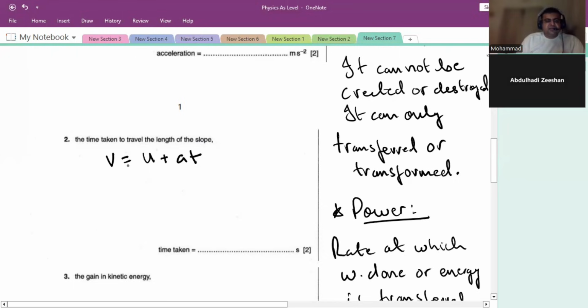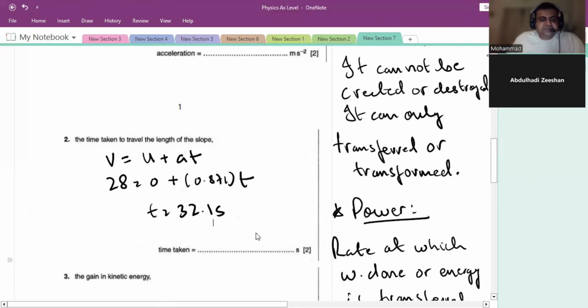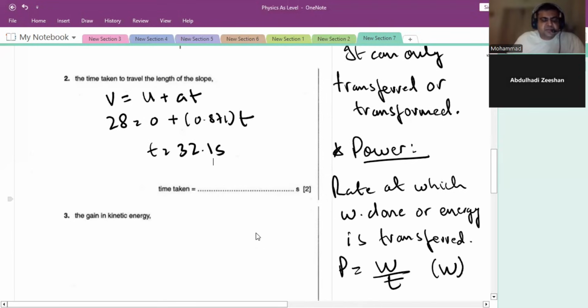Yes, I'm familiar with this formula. So we just use that: 28, 0. We put acceleration as 0.871 and t. So we can find the time t. We do 28 divided by 0.871. So we get 32.1 seconds, right? Right. You got the same answer? Yes, I got the same answer.